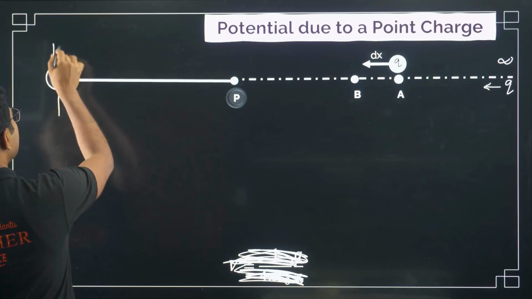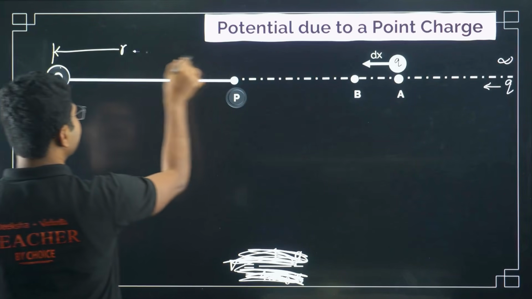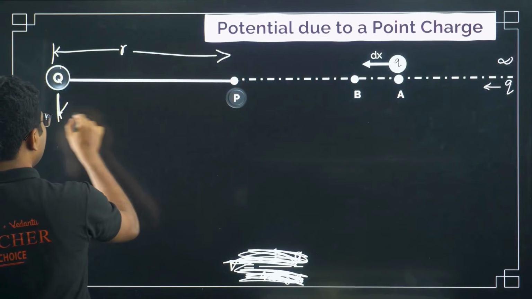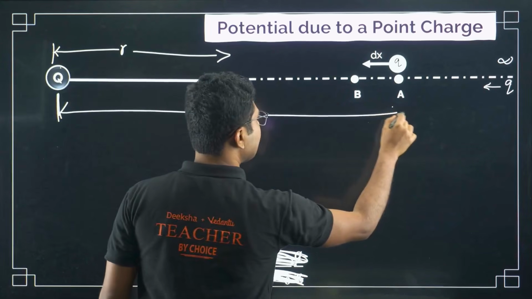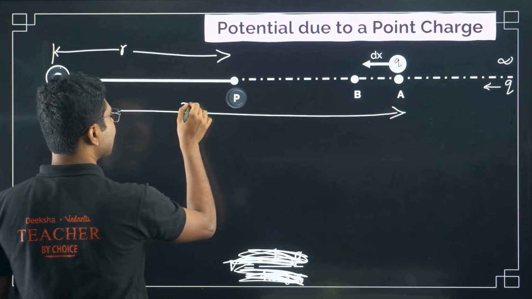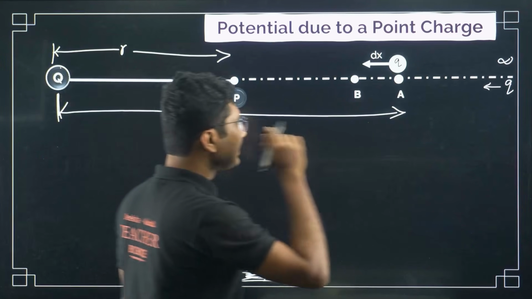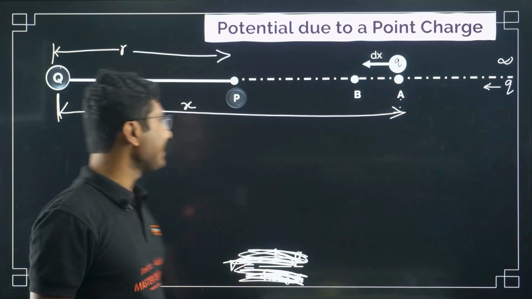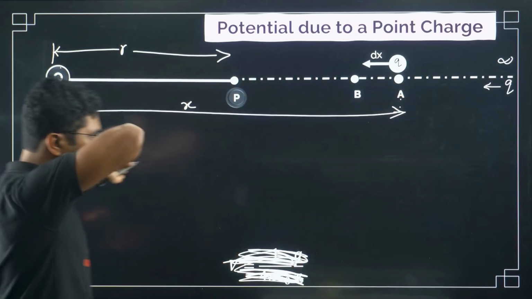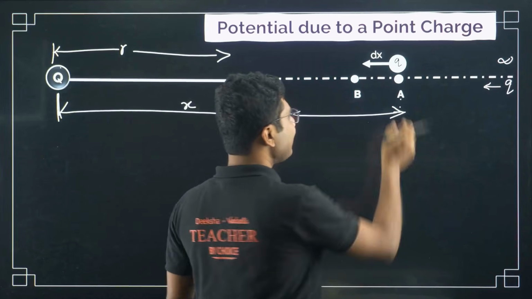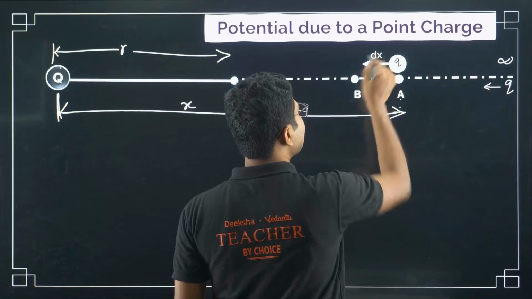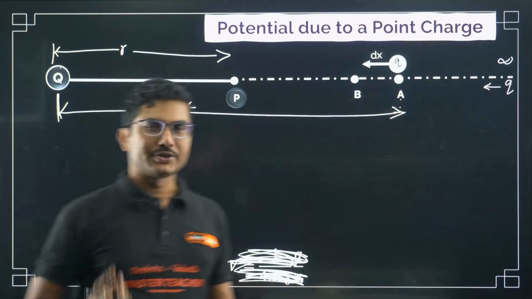Suppose this distance is R, this is our destination, and this distance say x. The point A is located at a distance x from this charge Q, and the distance between A and B, which are very close, is dx, a very small distance.